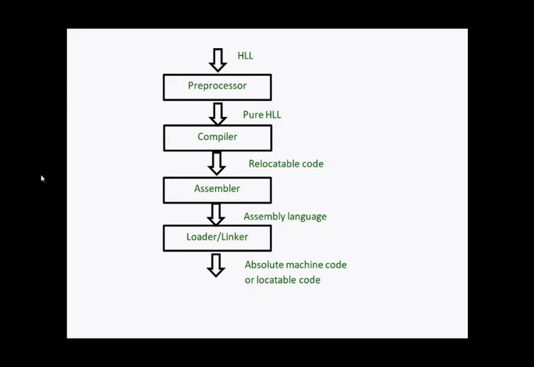So if you see the flow chart, we come to know that the high-level language goes to the preprocessor, then the preprocessor sends it to the compiler. The compiler breaks the high-level language into assembly language and sends it to the assembler. Then the assembler finally converts it to the machine readable format and sends it to the loader or the linker to execute the final code.